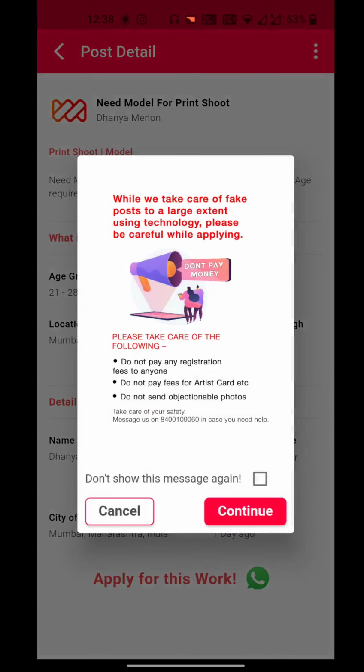When we click on this icon, a warning message is shown to us which says to be careful about scams and frauds. Don't send money to people in the name of registration and artist card fees. Girls especially should be aware when you send pictures to someone. Now, let's accept this message and open WhatsApp.